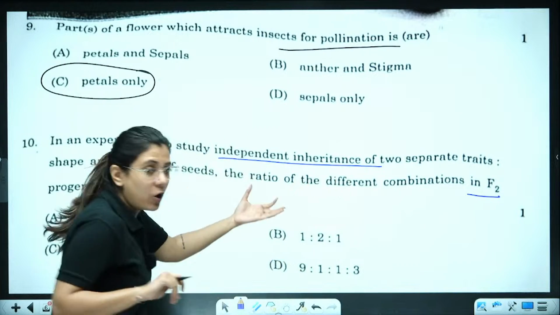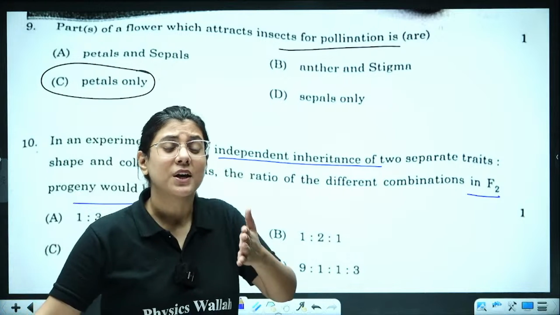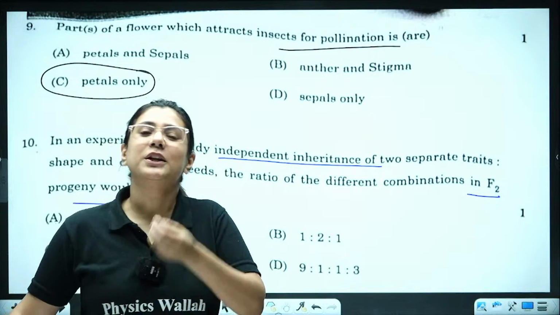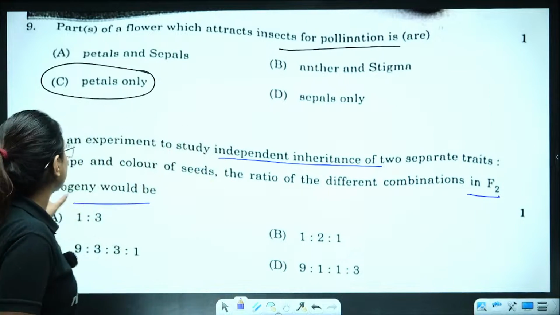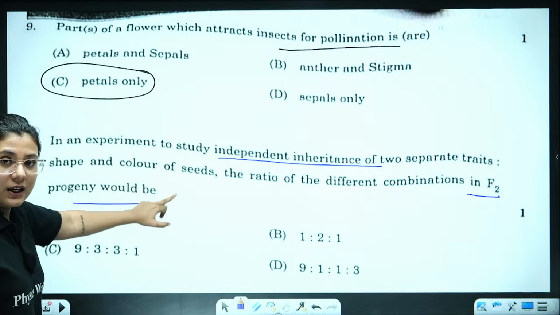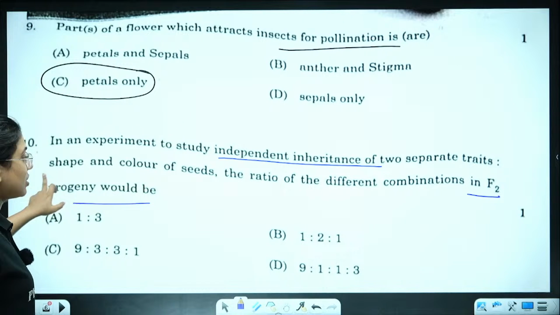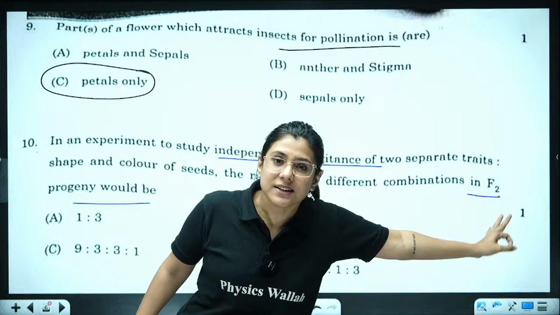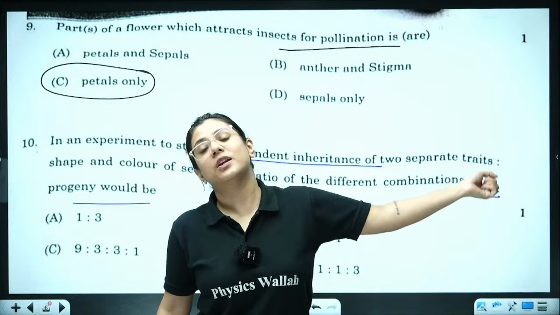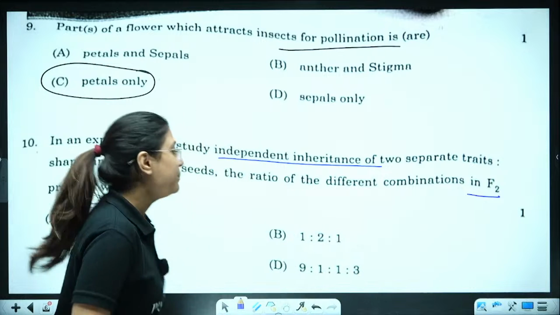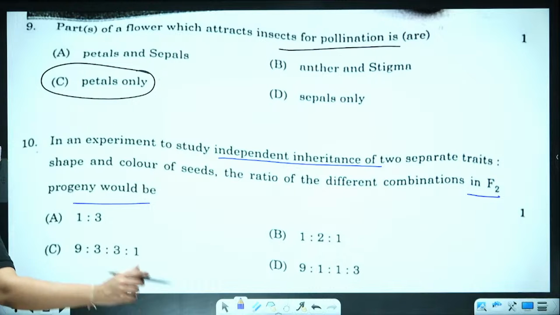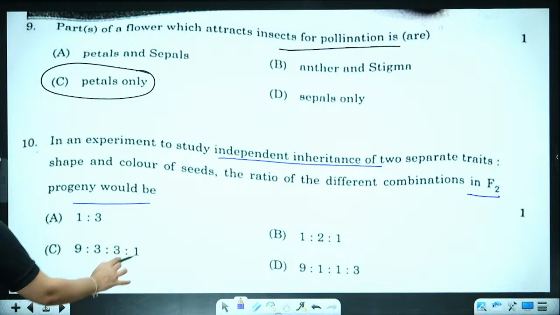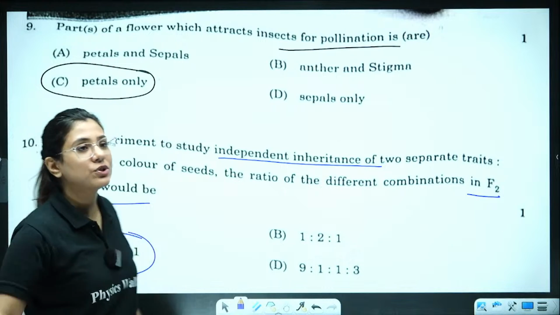Now, this law, I told you in the class many times, can only be proved by a dihybrid cross. See? Here we are talking about two characters, shape and color of seed, and then we talk about the F2 generation. It is asked in the question that you have to mention the ratio of F2 generation only. So tell me quickly, what will be the answer of this one? Your answer will be option C, 9:3:3:1.